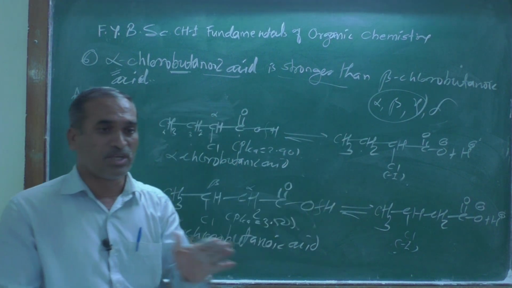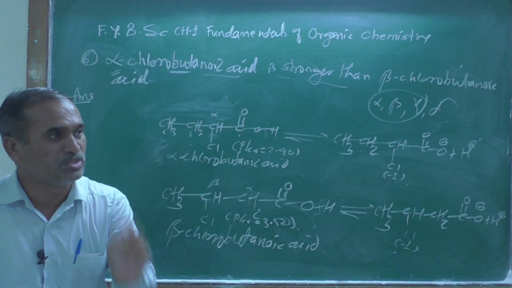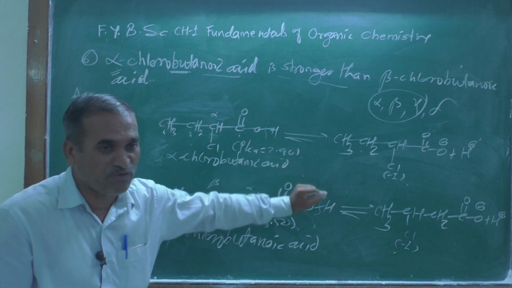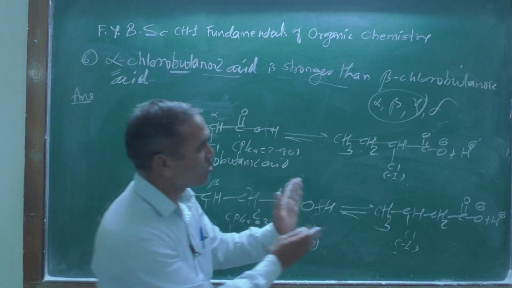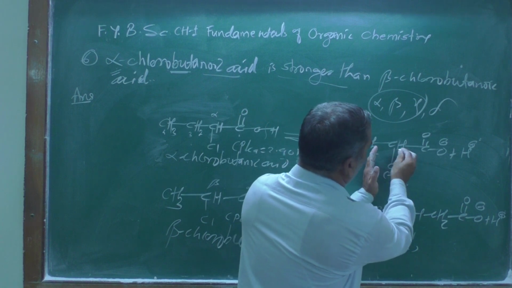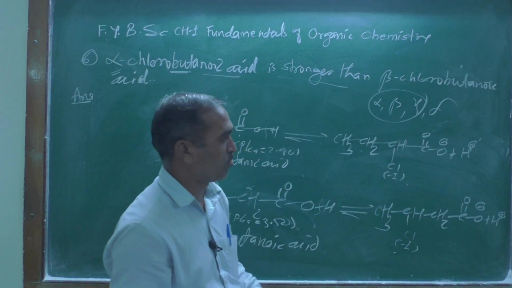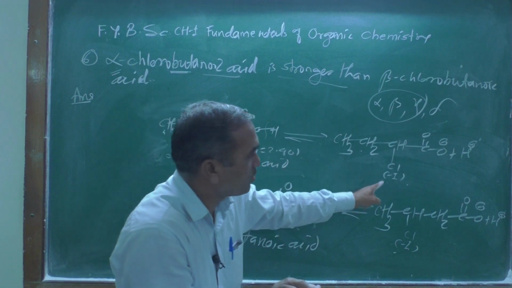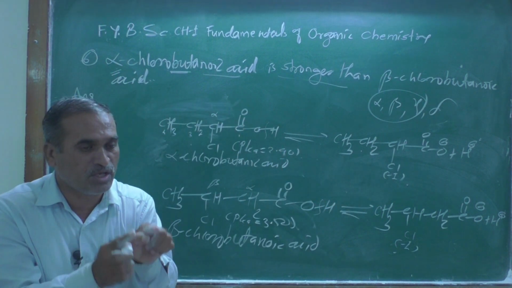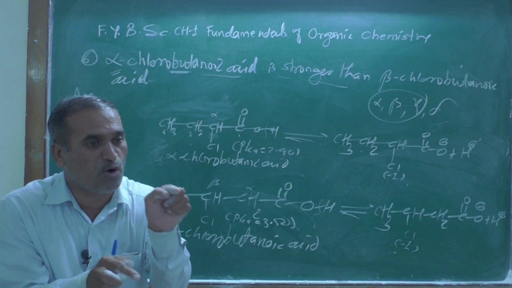But here the distance makes the difference, because this chlorine atom at the alpha position is adjacent to the carbonyl group, very close, and therefore this effect is pronounced here.